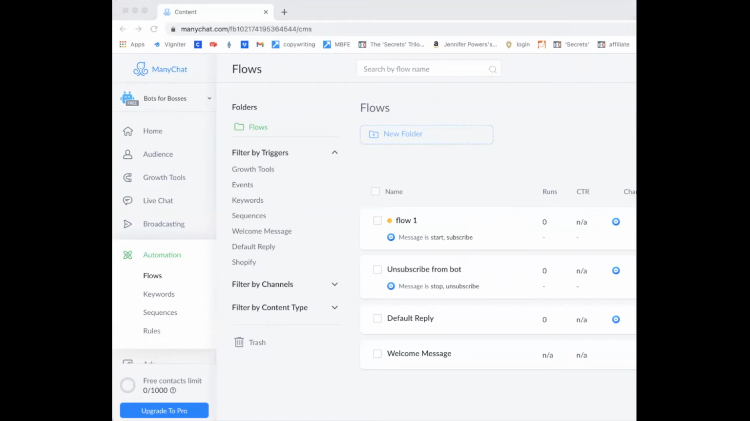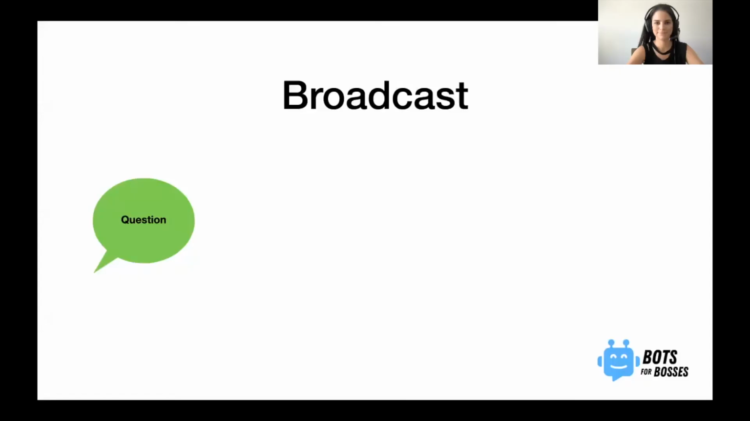So it's ManyChat's way of backing up everything that you've done. And it knows that a lot of messages may be beneficial to be recycled and reused multiple times over. So it makes it super easy for you to do that.